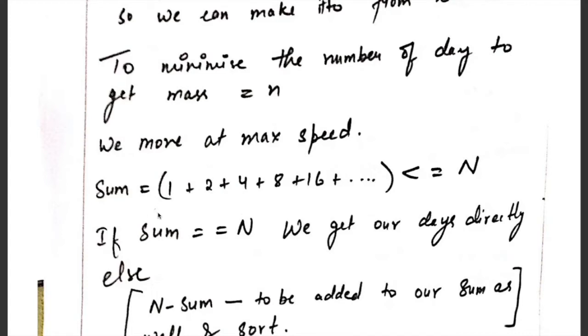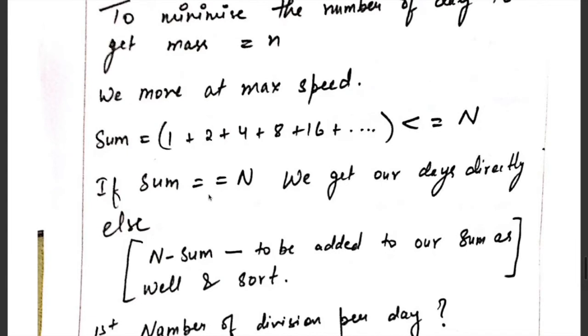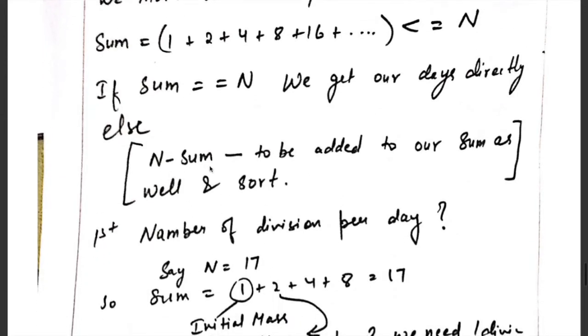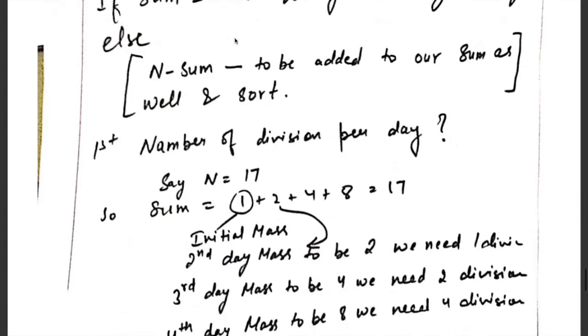We move at max speed until we have reached n or we are less than or equal to n. That is, we do not want this mass to exceed n. After calculating that sum, if that sum is equal to n, we can directly get our answer. Otherwise, we will calculate the difference between our sum and n, and that number will be added to this sum as well.